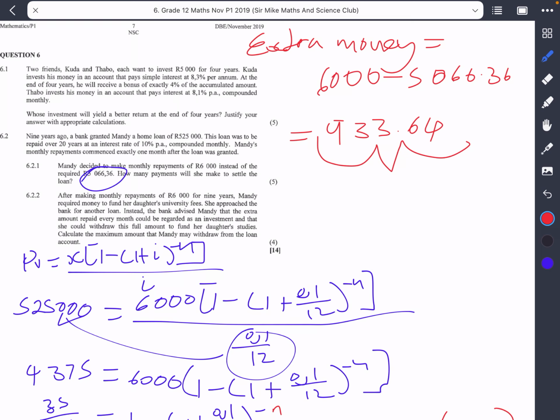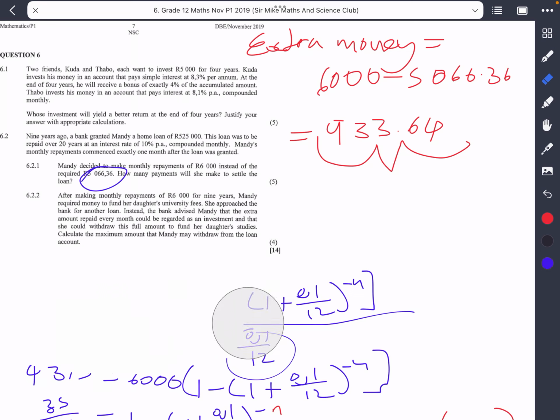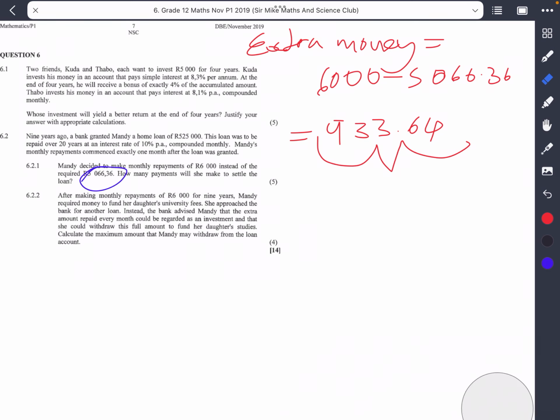We can regard this as an investment that is paid every month. So we want to find out how much all of those extra payments will be worth in the future. What we're going to do is use the future value annuity formula. Let me erase that so we have somewhere to write. The future value annuity says that FV